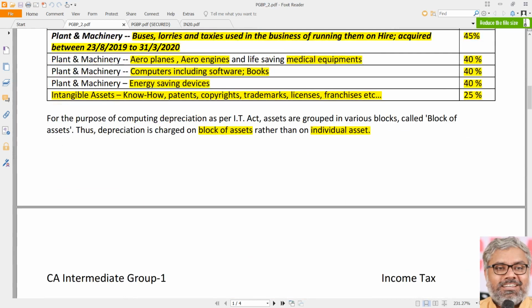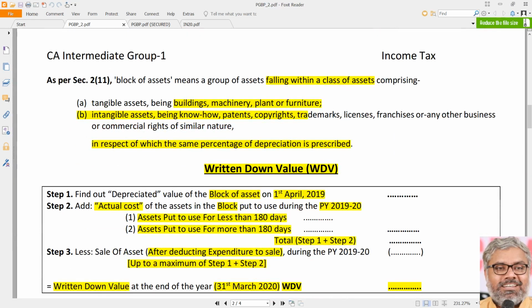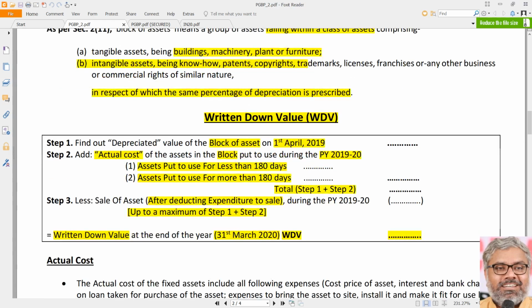And also, what is a block of assets? We have discussed that it is a group of assets falling within a class of assets in respect of which the same percentage of depreciation is prescribed.